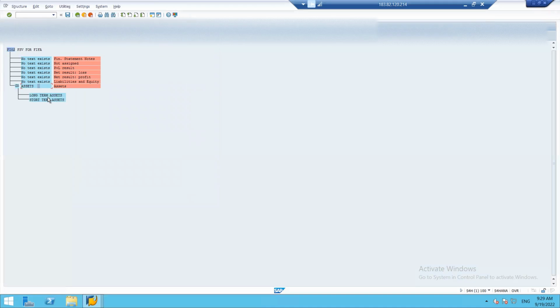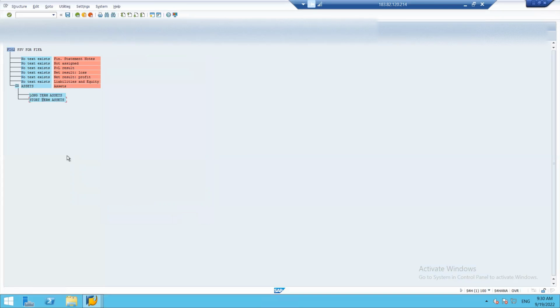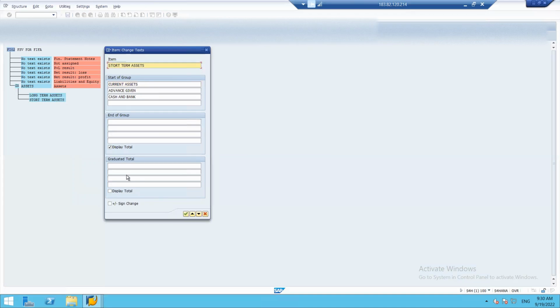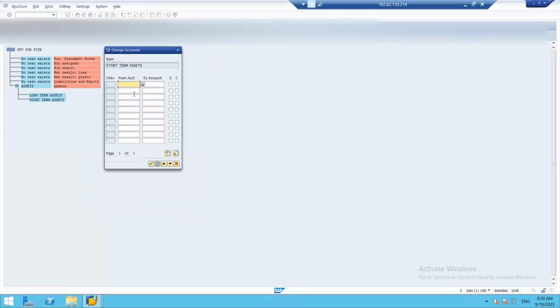Then under long term assets or short term assets, we may again add, under short term, we may add current assets, advance given or cash in bank accounts. And also we can assign accounts to them.